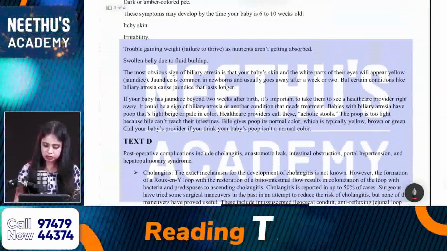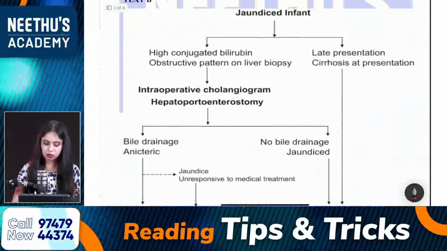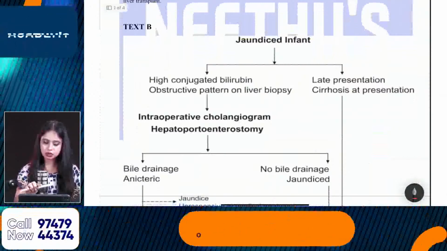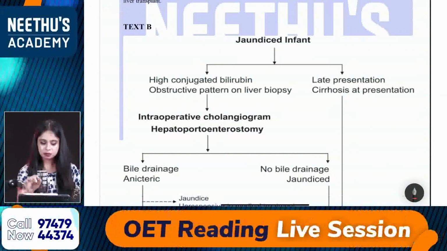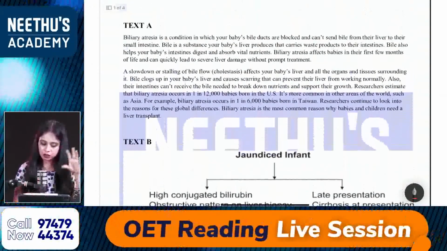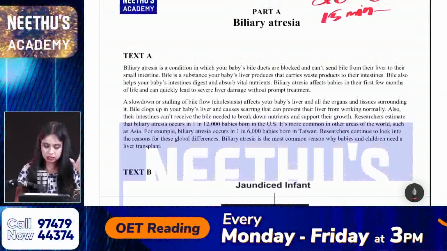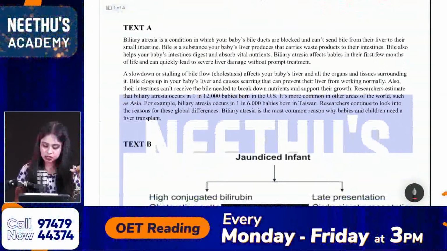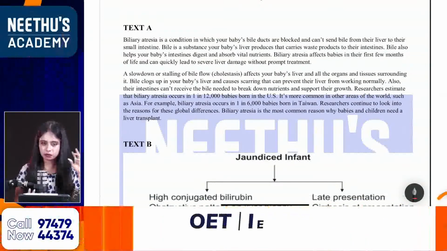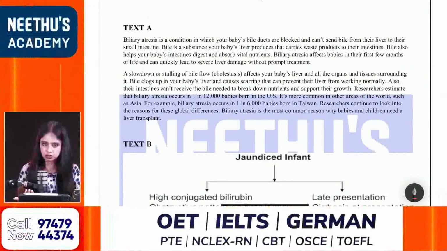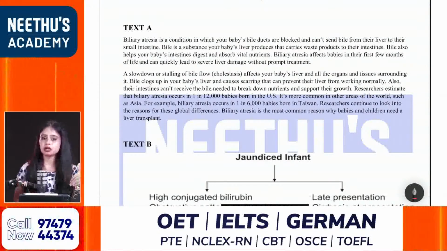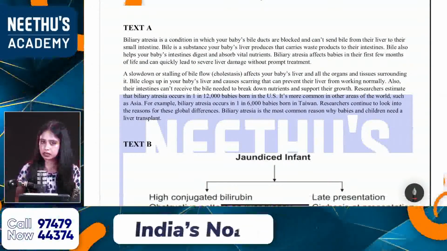I'll show you the answer. Where is it mentioned in text B? I'll give you a gist about the paragraphs. In text A, it's all about what the condition is and what the prevalence is. The first paragraph is about the explanation of biliary atresia, and the second paragraph deals with its prevalence.